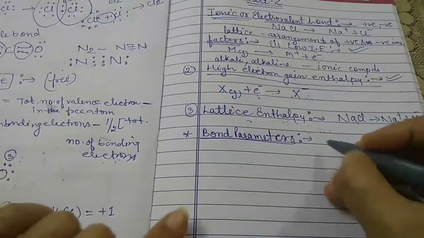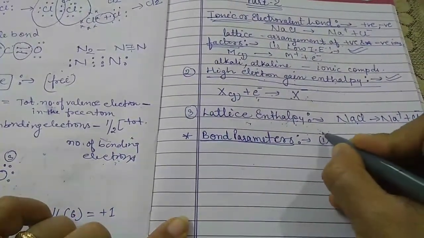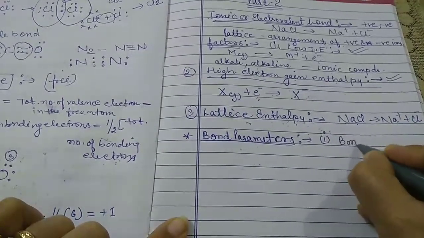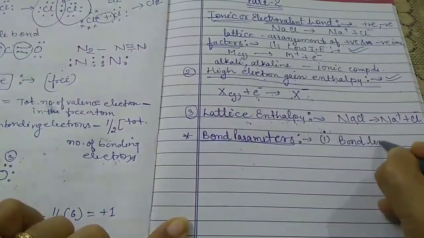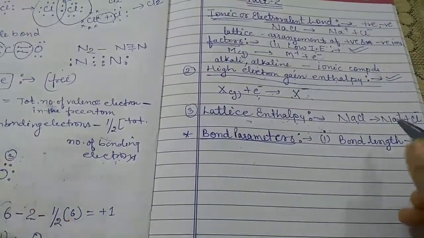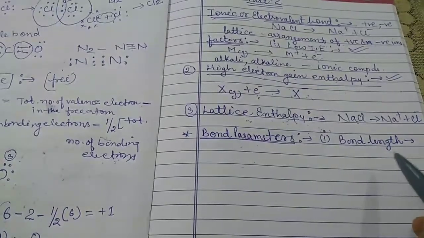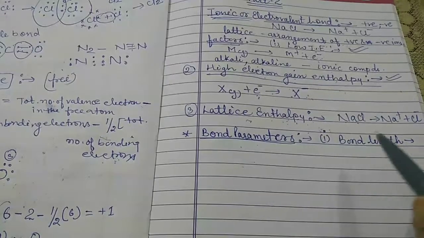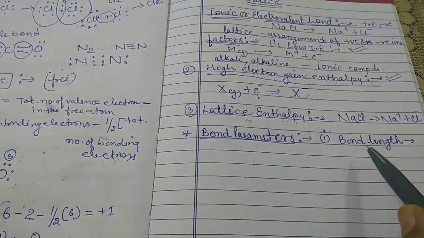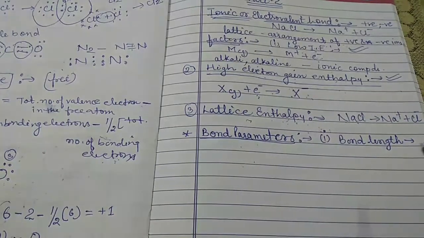Let us discuss them one by one. First of all, the first bond parameter is known as the bond length. Bond length is defined as the equilibrium distance between the nuclei of two bonded atoms in a molecule.